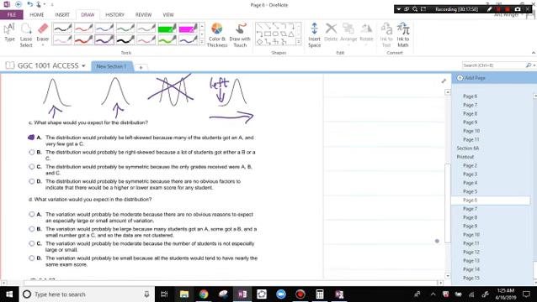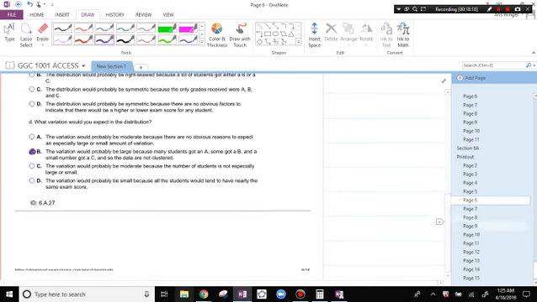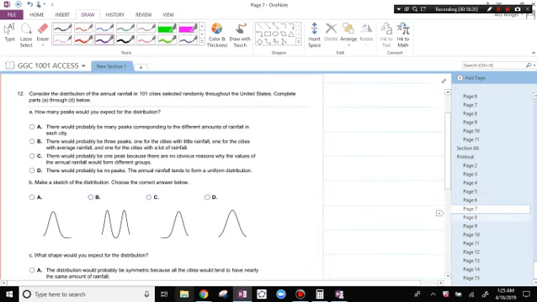Variation is large because there are lots of different scores. The variation would probably be moderate. We would say the variation would probably be large because many students got an A, some got a B, and a small number got a C. And so the data are not all around the same values. The variation is small if the values are roughly the same. There's very little varying going on. Let's answer a similar one.